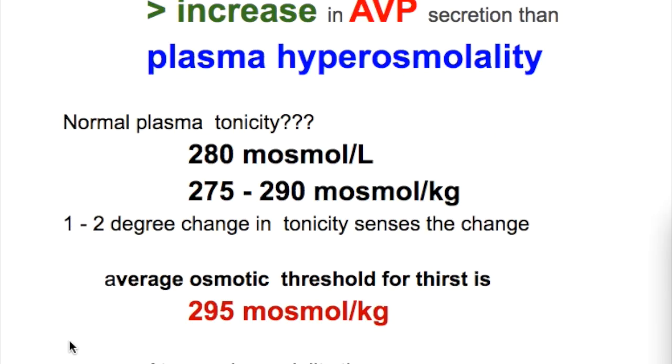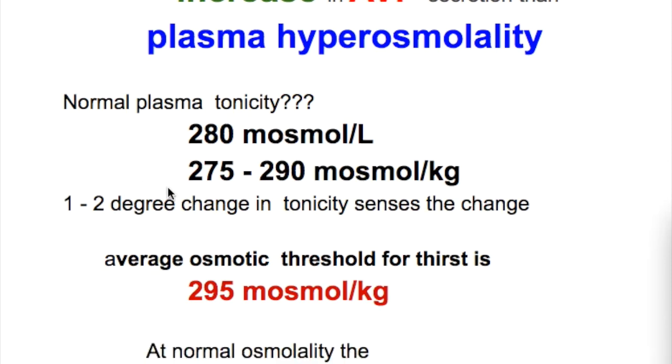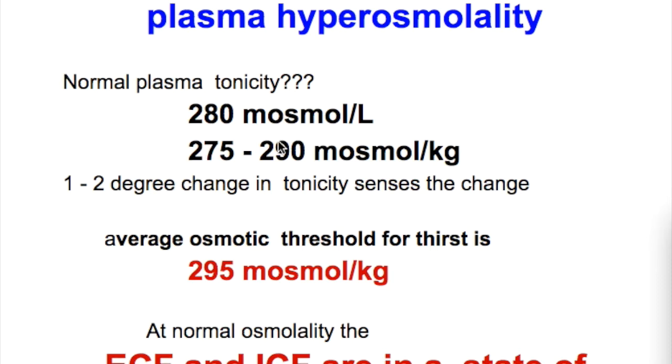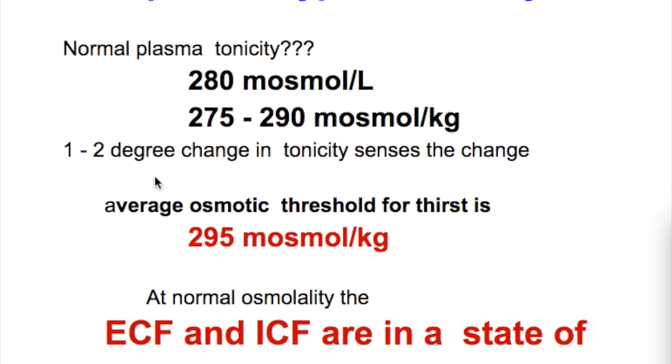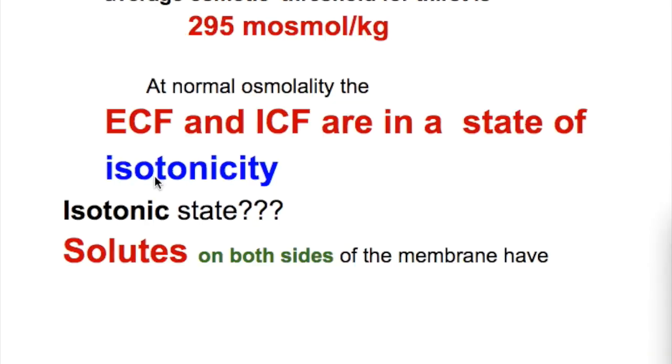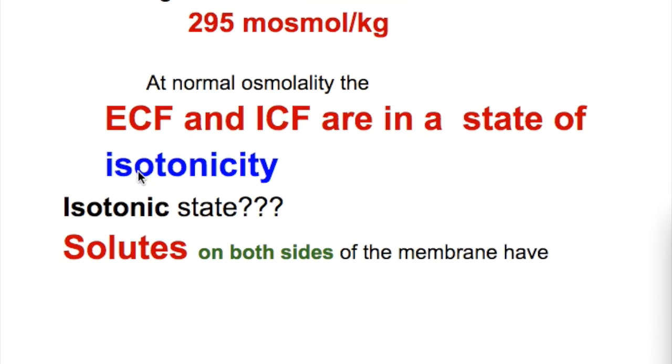So what is normal plasma tonicity? The normal plasma tonicity is 280 milliosmoles per liter, with a range of 275 to 290 milliosmoles. A 1 to 2 percent change in tonicity senses the change. The average osmotic threshold for thirst is 295 milliosmoles. At normal osmolality, the ECF and ICF, the extracellular and intracellular fluids, are in a state of isotonicity.